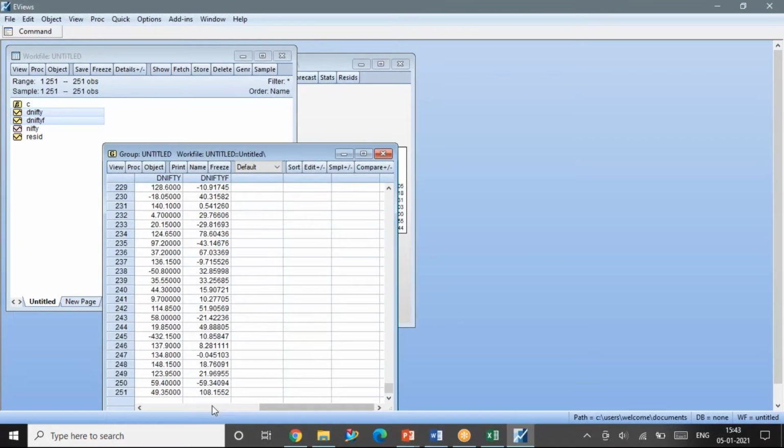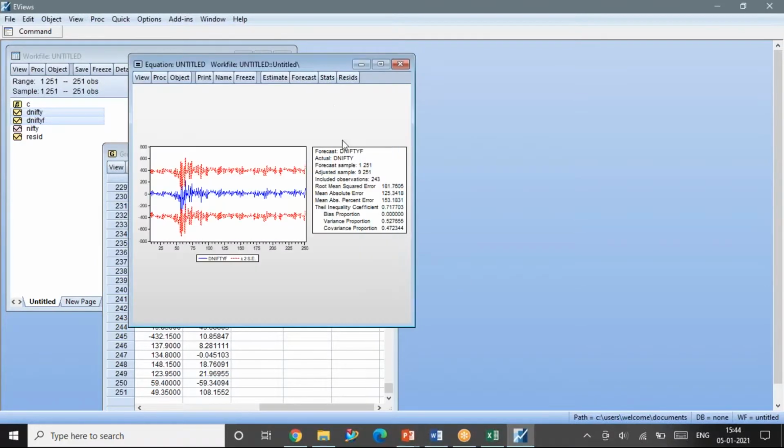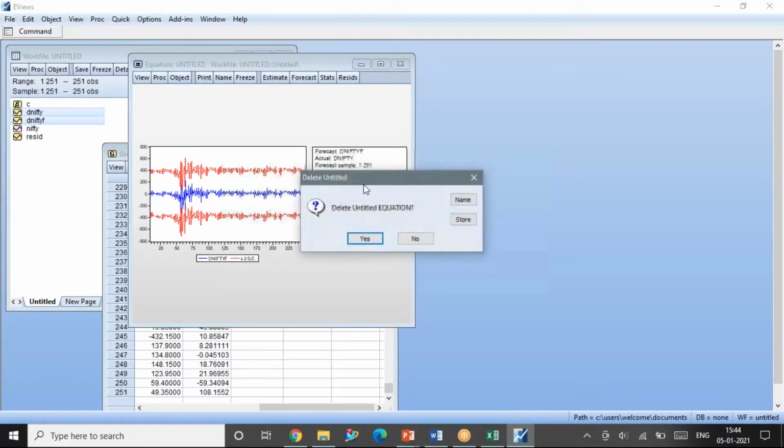That is because I have given space for only 251 observations in this data set. Since my Nifty values were 251 observations, EViews automatically created a range of 251 observations. So now I need to create a new work file.